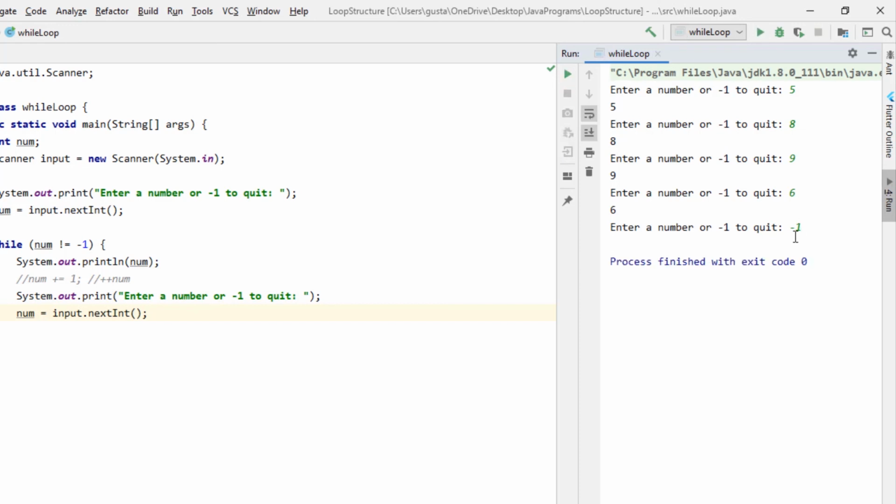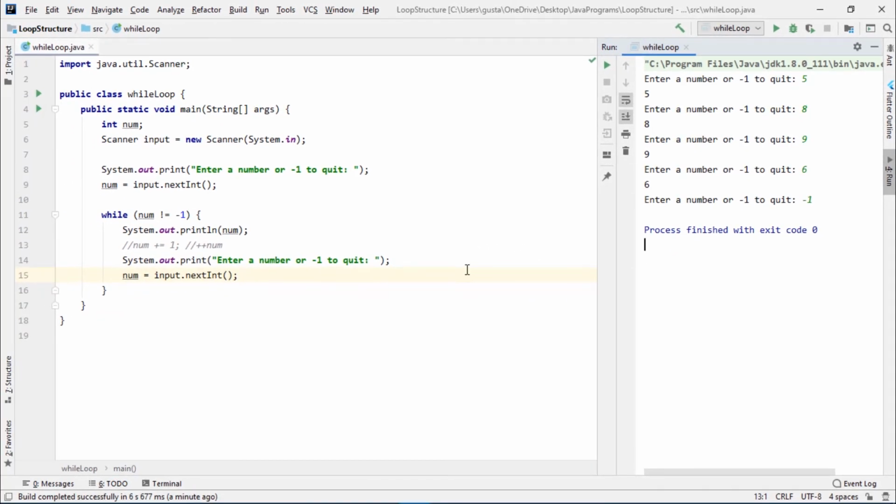We notice immediately that the program stops. You could have kept on typing values and the program will never end. But immediately you type -1, the Boolean expression evaluates to false and then the loop ends.